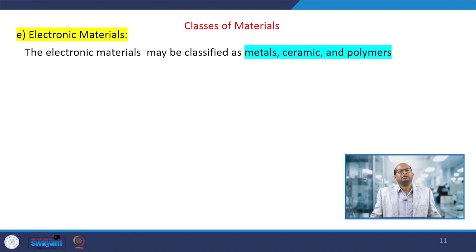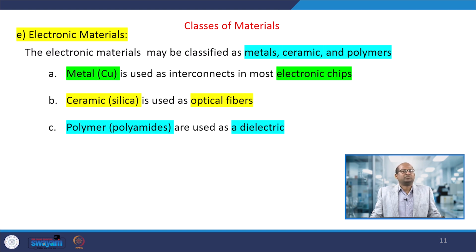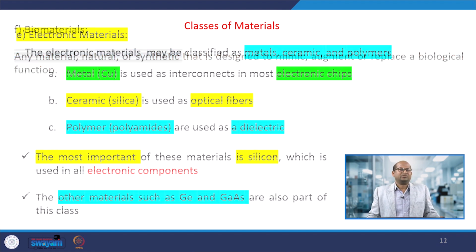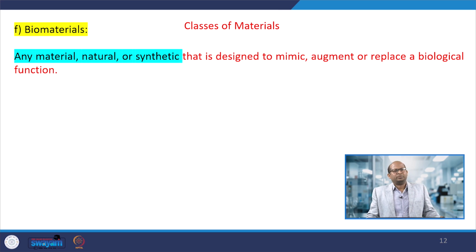Apart from that, there are electronic materials. Electronic materials are also made of metals, ceramics or polymers. Copper is used as electronic chips and interconnecting material. Among ceramics, silica is used as optical fibers. There are also polymers, such as polyamides, used as dielectric materials for electronic applications. So these are the various applications and materials, and as electronic materials we can prepare and use them.